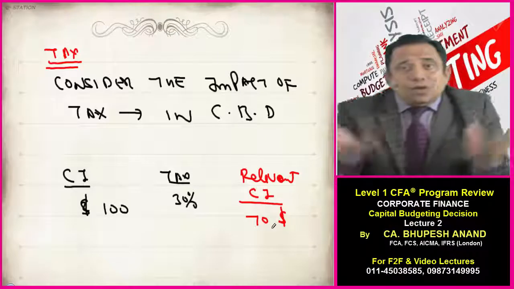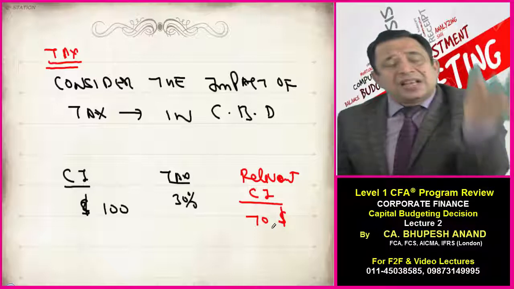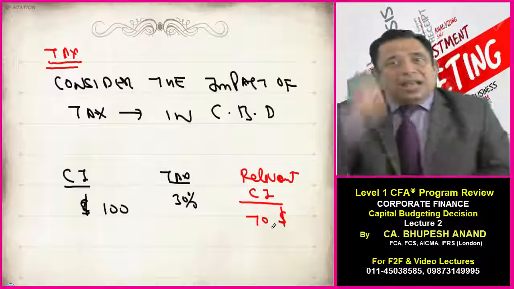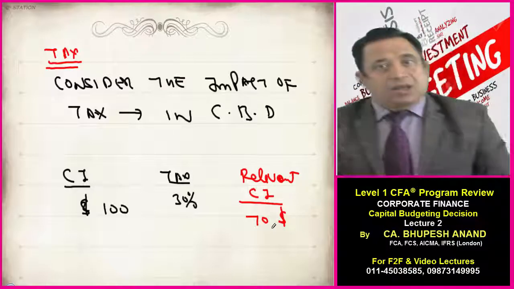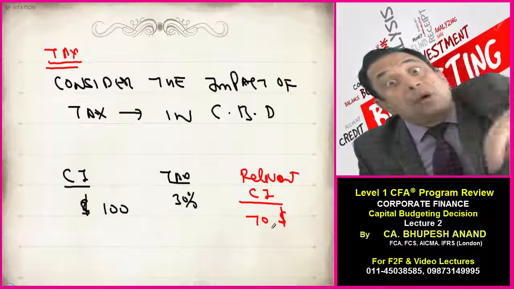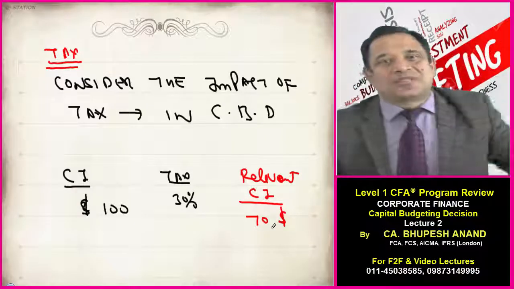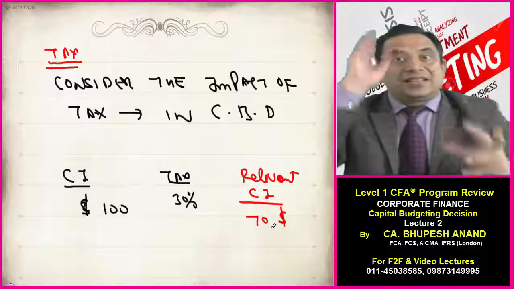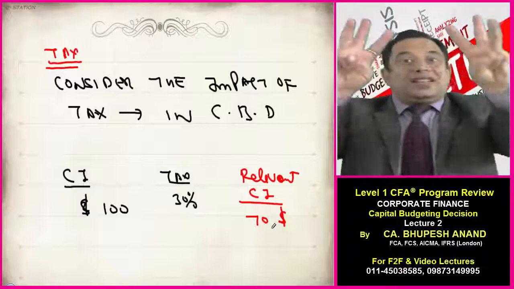So whether I should consider $70 in my capital budgeting decision or $100, the principle is that I should consider after-tax cash inflows. I should consider $70 and not $100. So this is my principle number 3, that always take into account after-tax cash flows. And those after-tax cash flows are named as relevant cash flows. So I have discussed 3 principles.